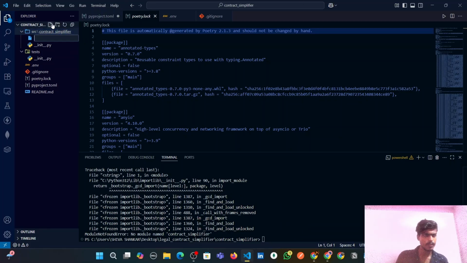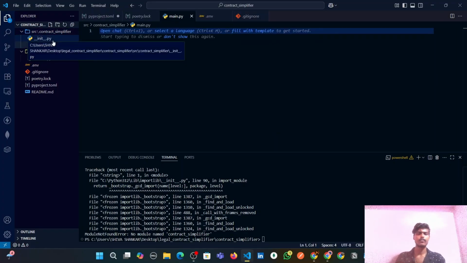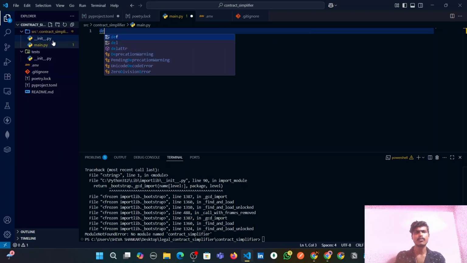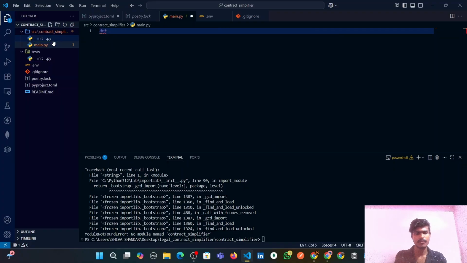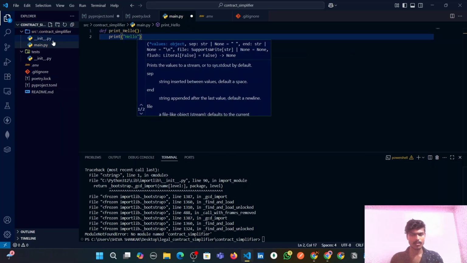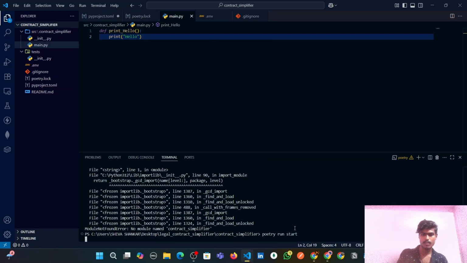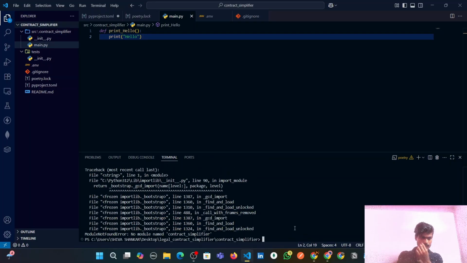Maybe we don't have anything inside this contract simplifier file, guys. So let's create a main.py. Let's write a simple function. I wrote a simple function, guys. Let's try again. Poetry run start. Still I'm getting the error, man.